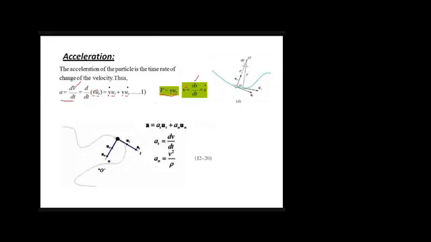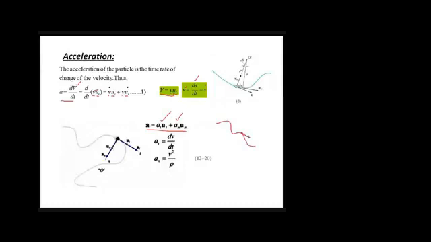If you go into the details and do the necessary proof, finally you will get this equation. The acceleration that you have will have two components, one along the t-axis and one along the n-axis. If you recall our previous lecture, we defined that the direction of velocity at any instant is given by the tangent to the path.